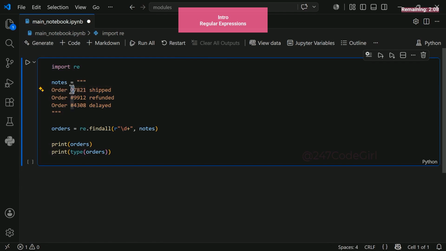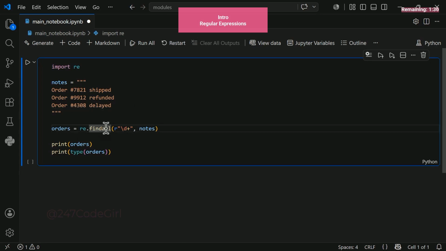Each ID starts with a hashtag, followed by the specific order digits and then the word shipped. Crucially, each target sequence is cleanly isolated by a standard space character, meaning there are no extra characters clinging to the end. There are no trailing digits here, for instance. It is not concatenated directly to a timestamp. If an order looked like this, followed immediately by a date like 2026, followed by 0617, our current logic would need an adjustment. Our current goal is simple: capture and extract only the essential order numbers.